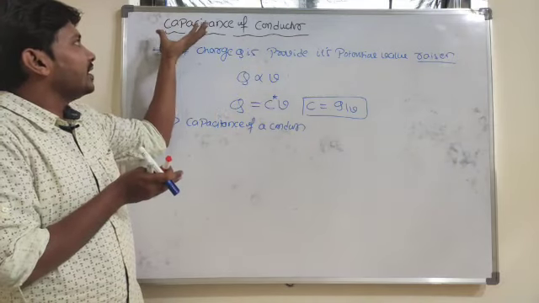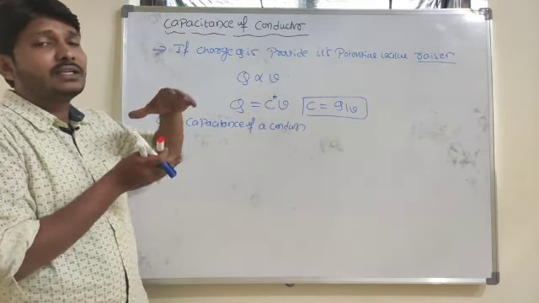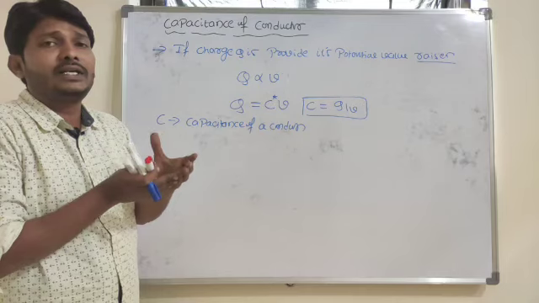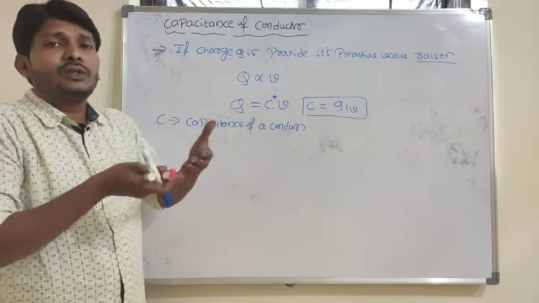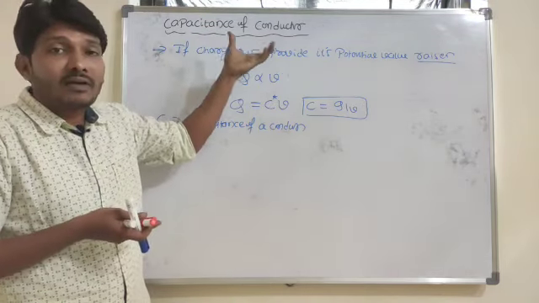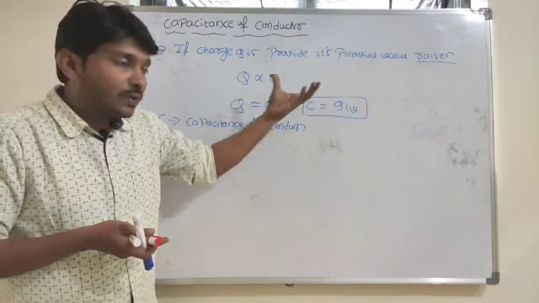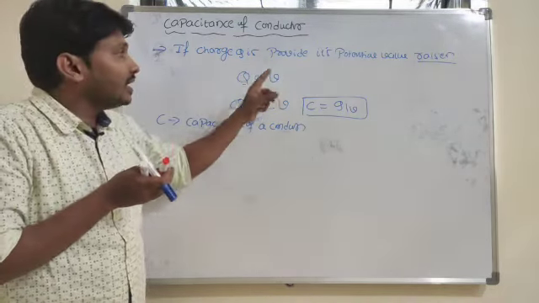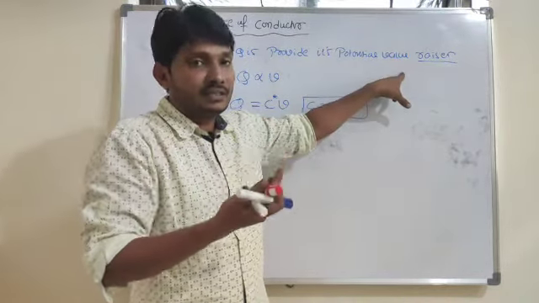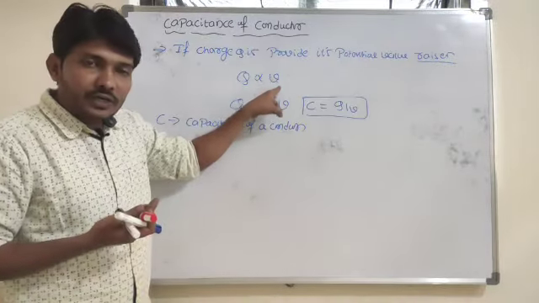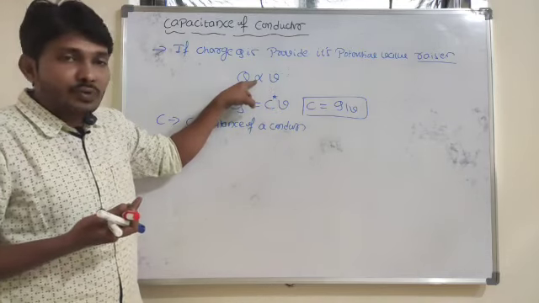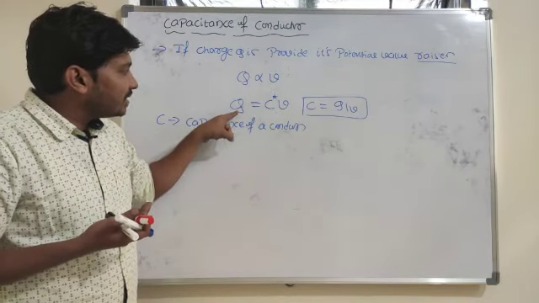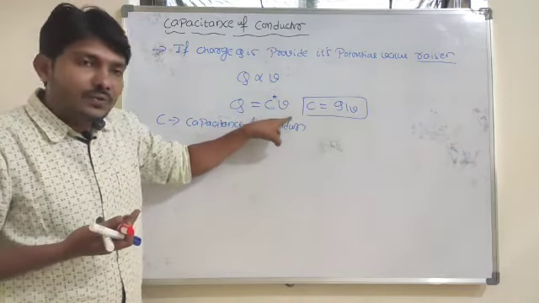Basically the word capacitance means ability, the ability to store the charges. Different materials have different capability to store charges. If you provide charge to any conducting material, its potential rises, so Q is proportional to V. If I remove the proportionality constant, I write Q is equal to C into V.